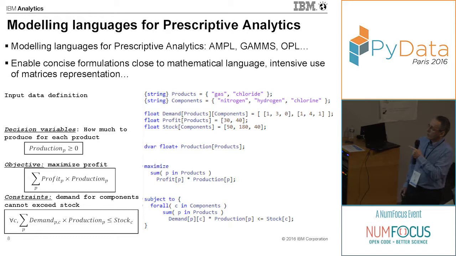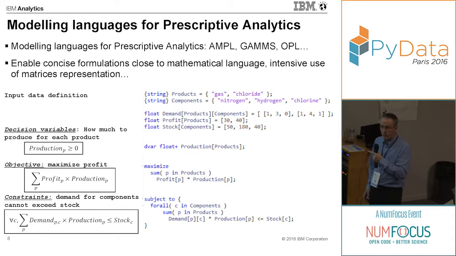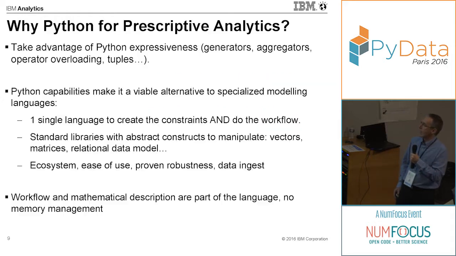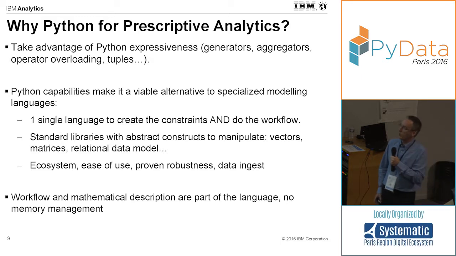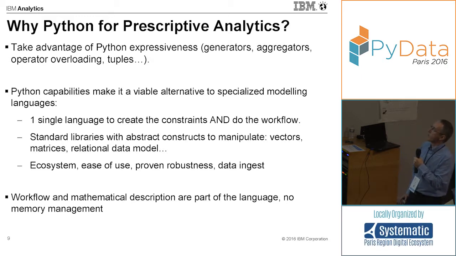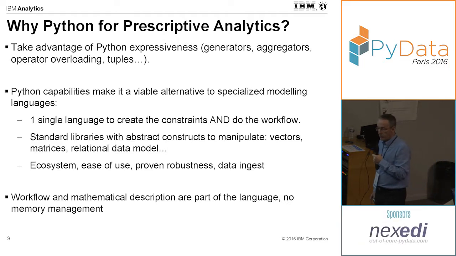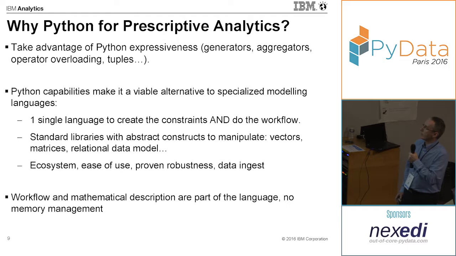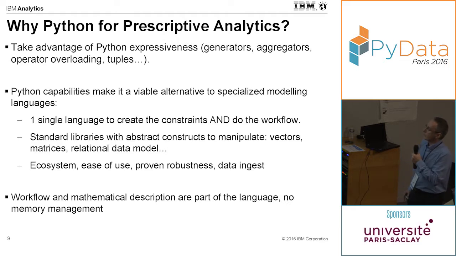But when you look at this formulation, you think that maybe by using Python expressiveness, we can do something which has really the same flavor. And this is what we wanted to do: to take advantage of Python expressiveness, which already has generators to iterate over collections, and aggregators. You can do operator overloading, so that you can implement a very nice mathematical API by enriching Python. You also have the concept of tuples. So we do think that Python capabilities make it a viable alternative to the specialized modeling language.